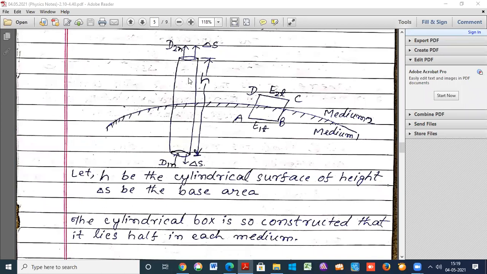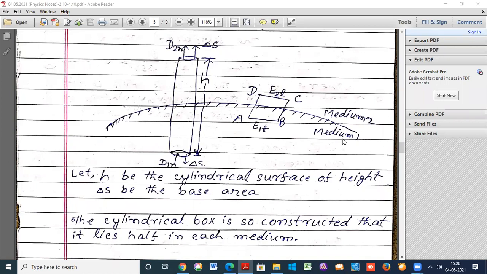If the height of the cylinder is 0, the contribution of the curved surface to the flux is also taken as 0.